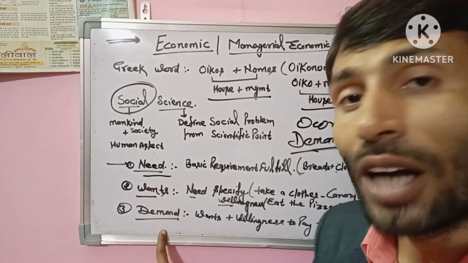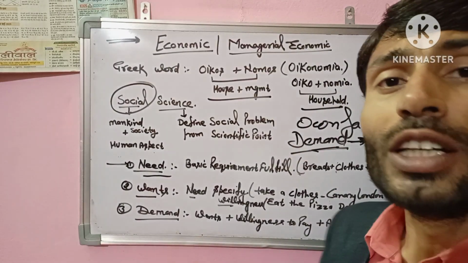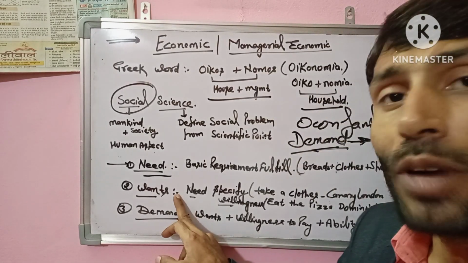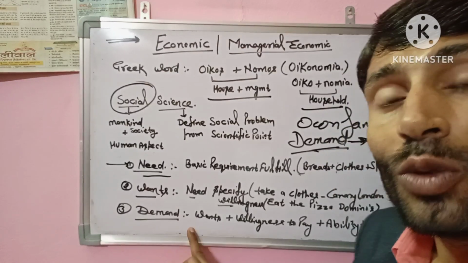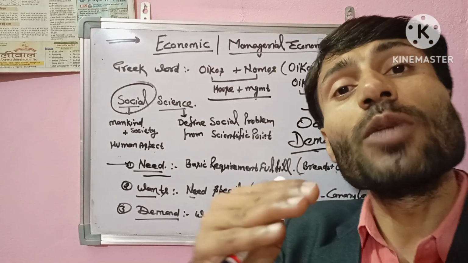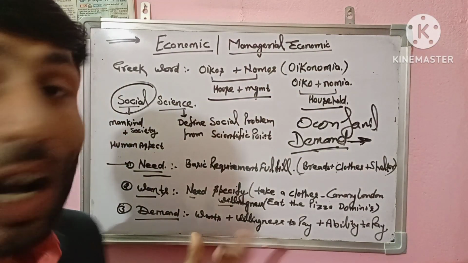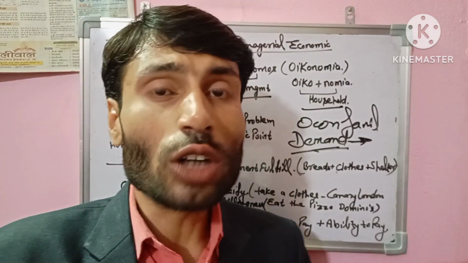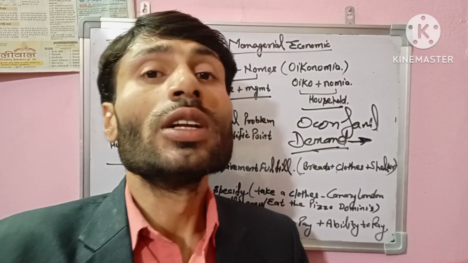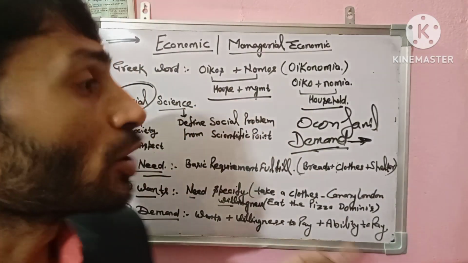After that, demand. This is an important part of demand. Demand is wants plus willingness to pay and ability to pay. We have wants, then willingness to pay, then ability to pay.